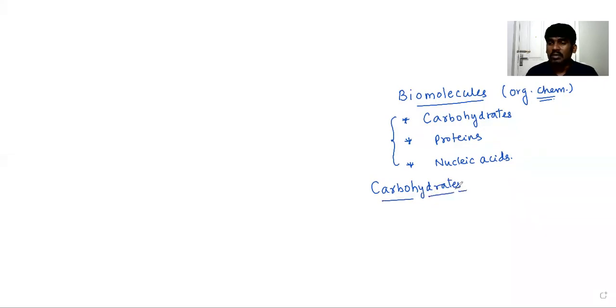Carbohydrates. How were carbohydrates used to be defined? In previous days, what was the old definition for carbohydrates?